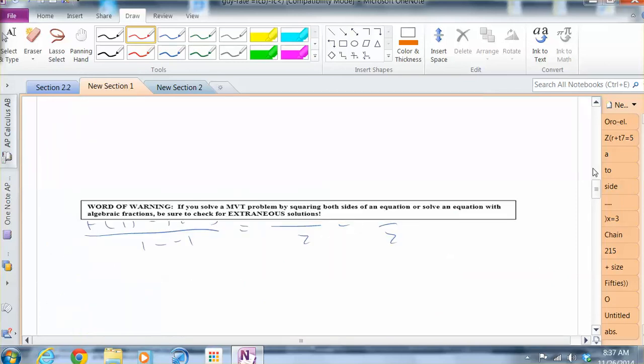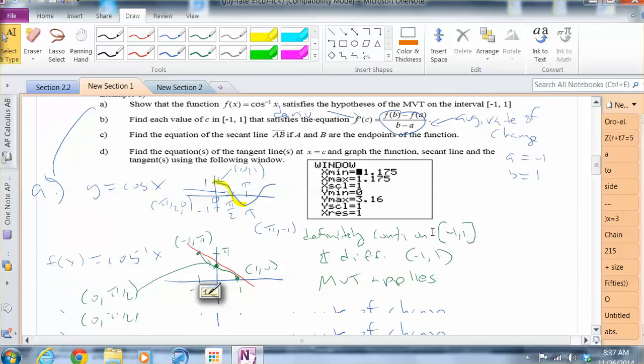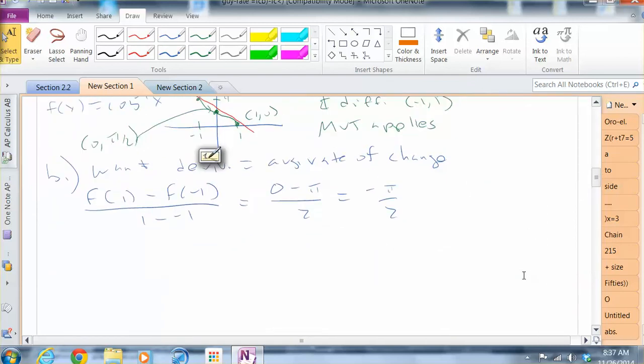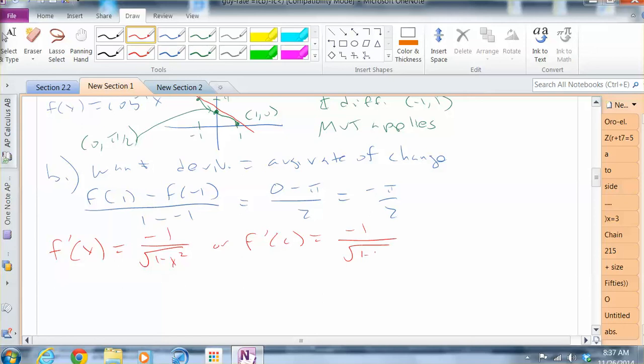Okay. Oh, that was weird. I wonder how that happened. Oh, there we go. Okay. So now let's find the derivative. So f prime x, remember for inverse cosine, this will be the formula. So it's important you memorize this stuff. That's why we had that test on all the derivative stuff about a week ago. Or if you replace x with c, f prime c equals negative 1 over root 1 minus c squared. And we replace x with c just so it's not confusing, so that it looks like we're actually trying to solve for a numerical value, not keeping the derivative as just a function or as an expression in terms of x.